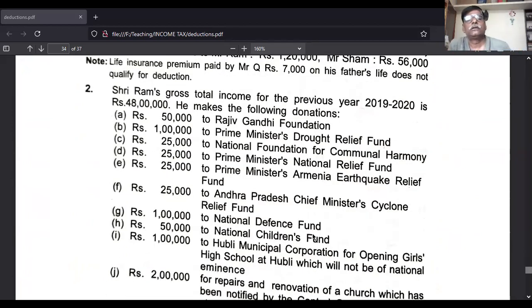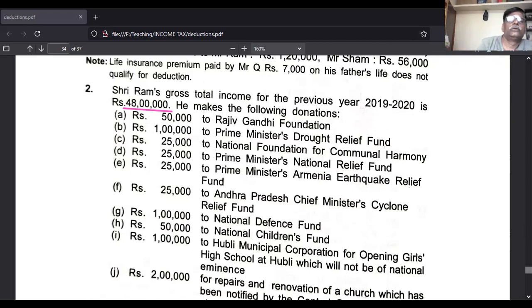Second question is Sri Ram's gross total income for the previous year is 48 lakh. Sri Ram has given the details of income. His gross total income is 48 lakh. This you consider for calculation of adjusted GTI.